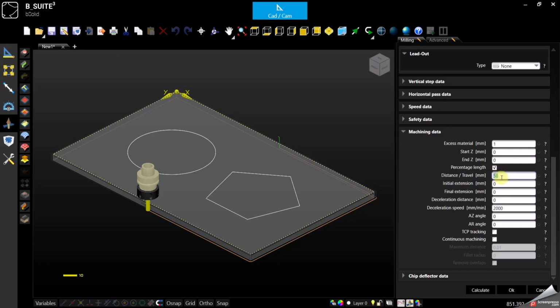Otherwise, if we turn the percentage off, we will go by a specific value. So I want to do only 500 millimeters of this geometry. Calculate. And so, that is what the software will do.